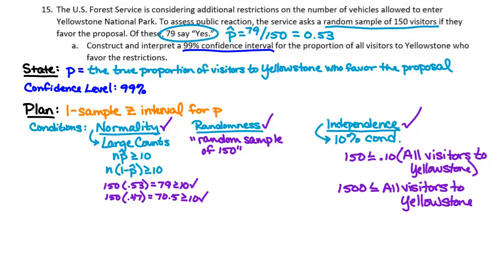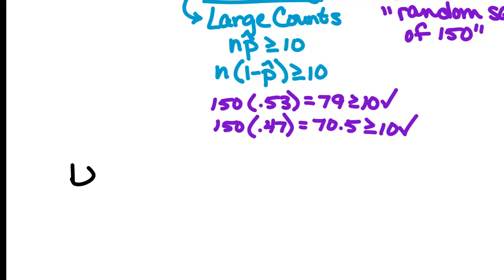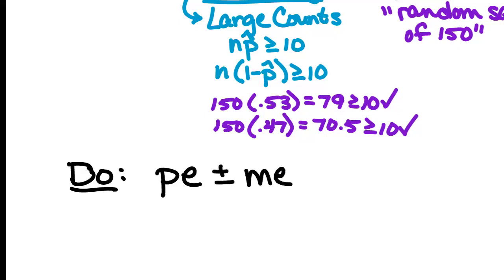All right, so there's state, there's plan. Now we need to do. How do we do a confidence interval? What is the big idea behind a confidence interval? Point estimate plus or minus margin of error.